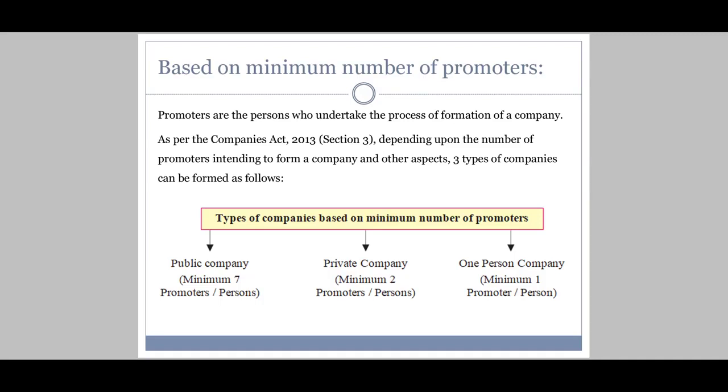Then only I will be in a position to form a company. For a private company, minimum 2 promoters or persons should be there, and for a one person company, minimum 1 promoter or 1 person should be there. So this is one criteria which is to be fulfilled to start a company.